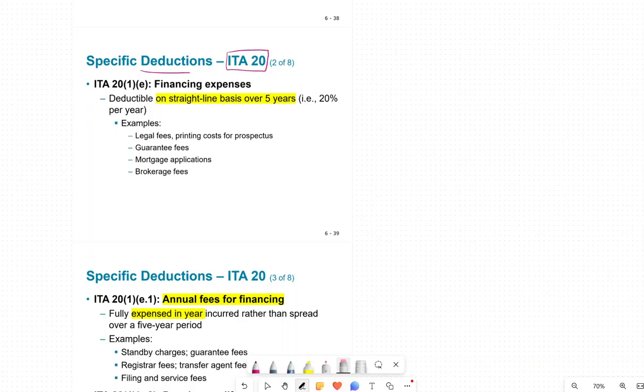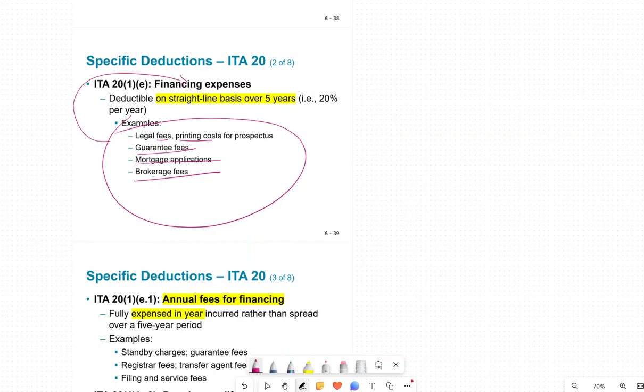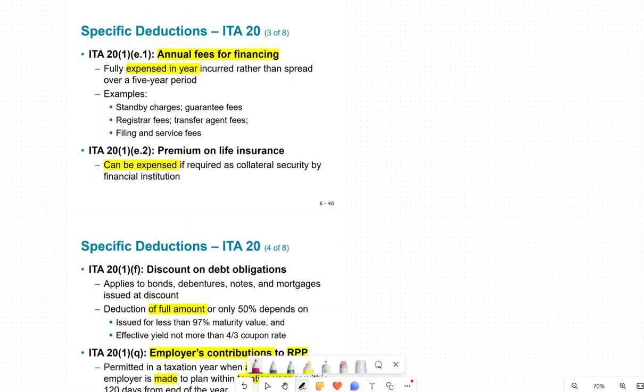What are some of the financing costs? Examples could be legal fees, printing cost, guarantee fees, mortgage application, brokerage fees. These all come under financing expense, and you can write them off over 5 years under the Income Tax Act. Now, if it's an annual fee that you paid for financing, we call it an administrative fee.